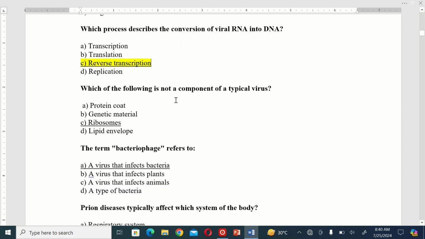Which of the following is not a component of a typical virus? A. Protein coat. B. Genetic material. C. Ribosomes. And D. Lipid envelope. So the correct option is C, ribosomes. The term bacteriophage refers to A. A virus that infects bacteria. B. A virus that infects plants. C. A virus that infects animals. D. A virus of bacteria.